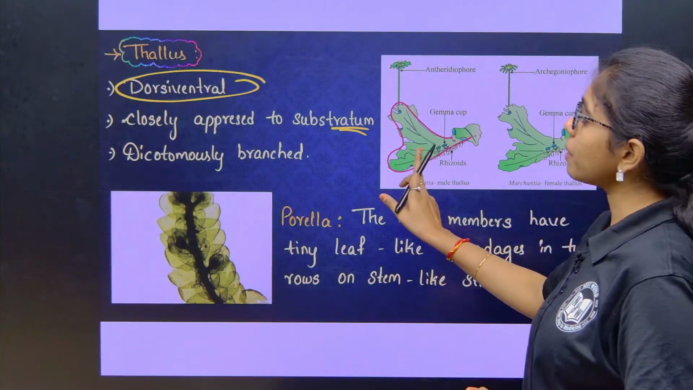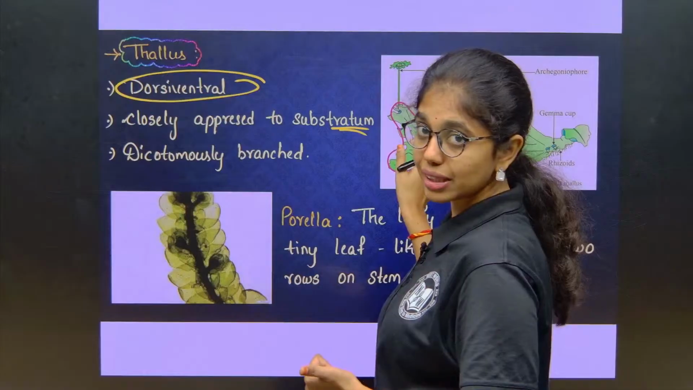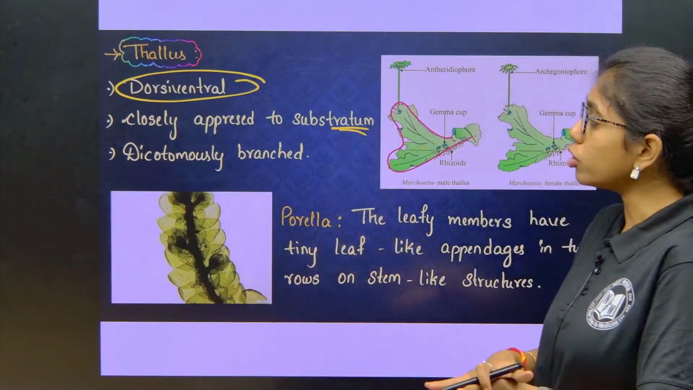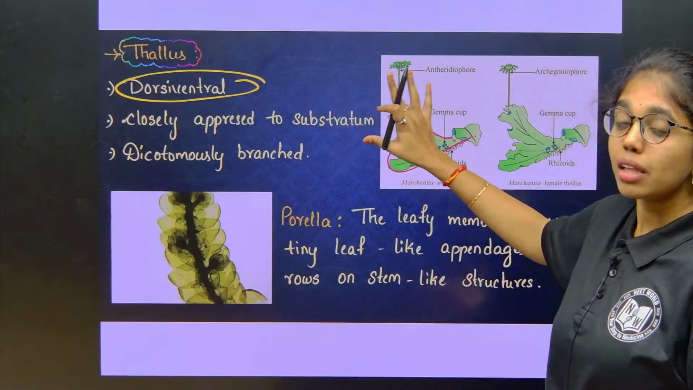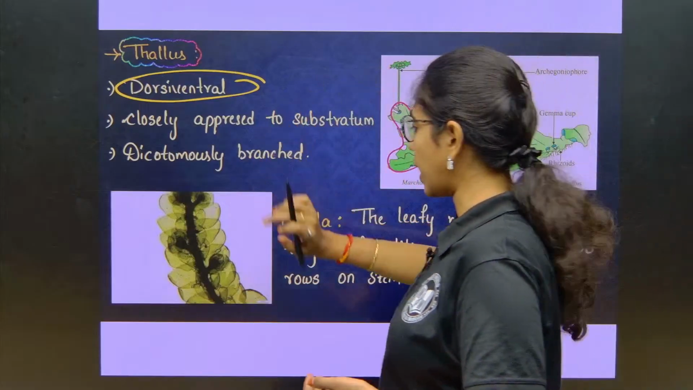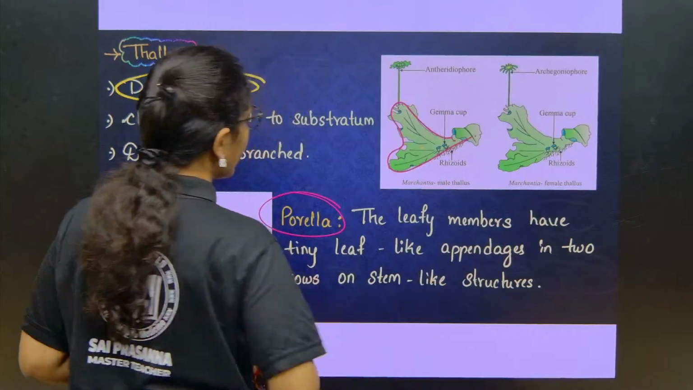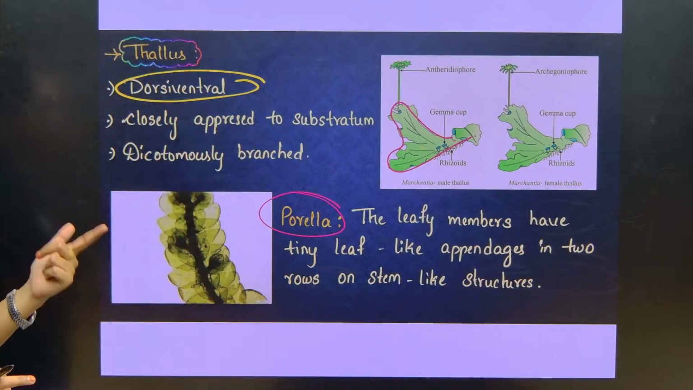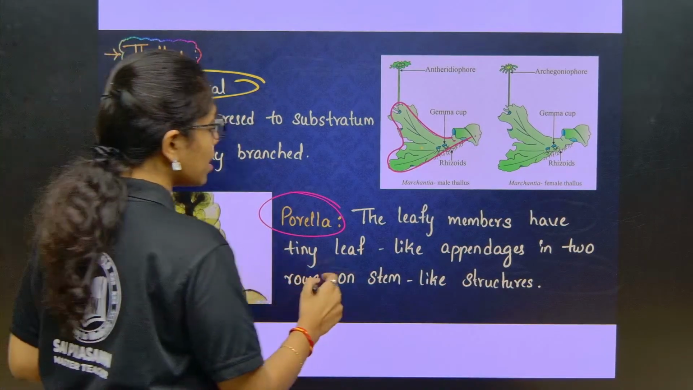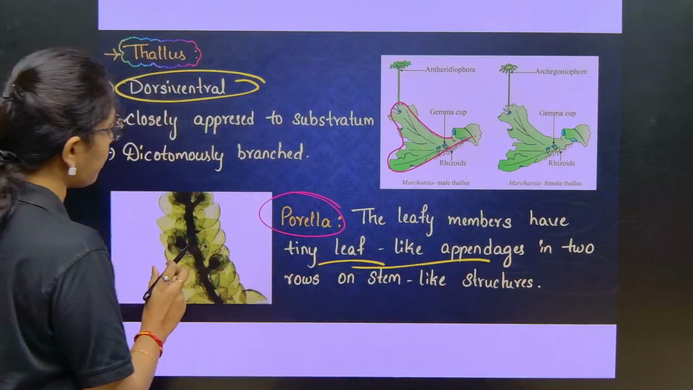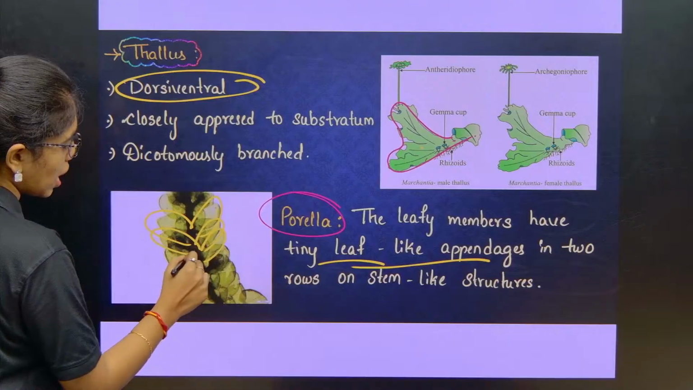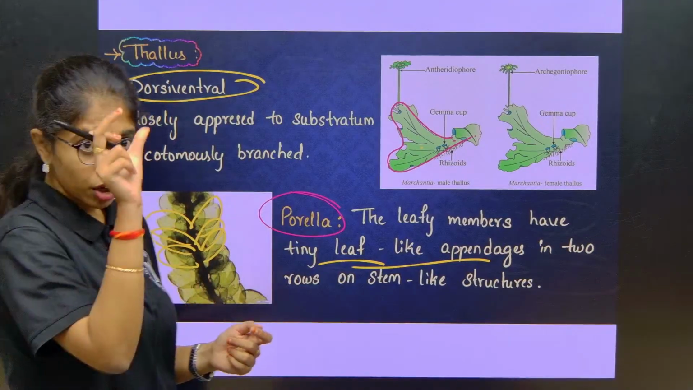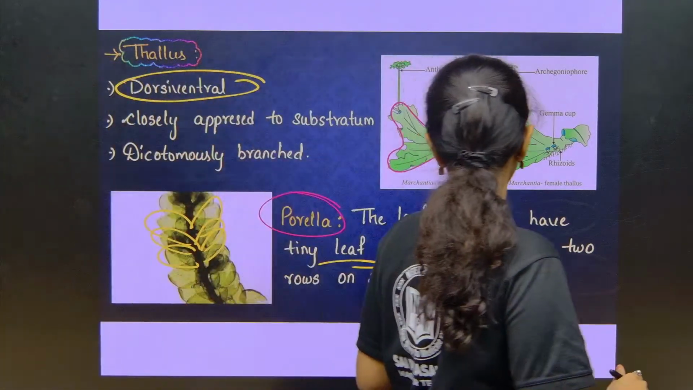Dichotomous branching is observed, and this dorsiventral thallus is closely appressed to the substratum. Clear, right? This is the thallus description of Marchantia. If you have to see one more liverwort, that is Sporella, the leafy members will have tiny leaf-like appendages like this. Tiny leaf-like appendages are present, which are in 2 rows in the stem-like structures.